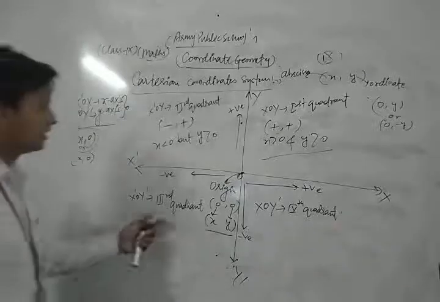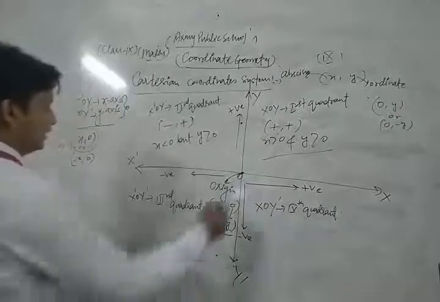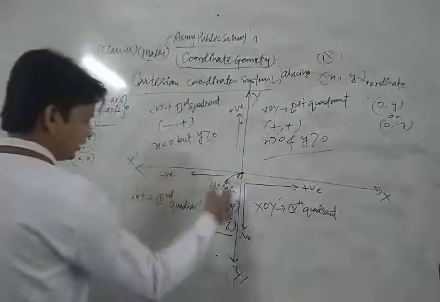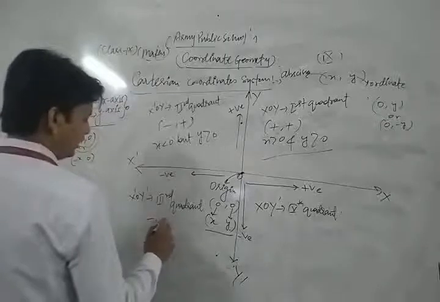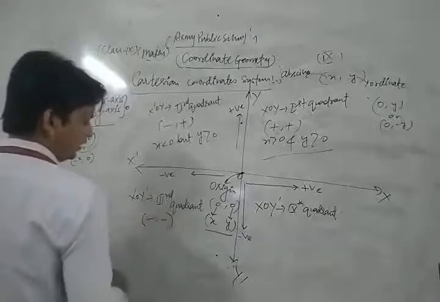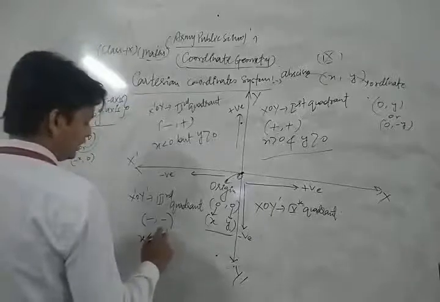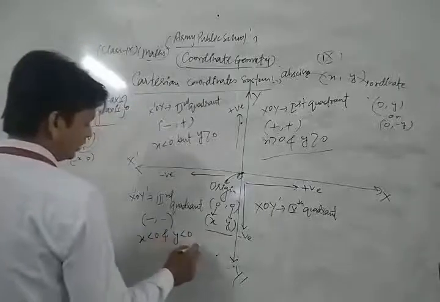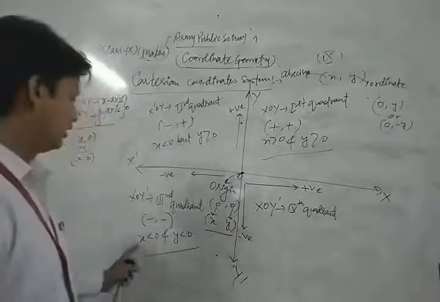Now in the third quadrant, this is the negative direction of x, and this is the negative direction of y. So both the abscissa and ordinate are negative, meaning x is less than 0 as well as y is also less than 0, both are negative. In which quadrant? In the third quadrant.